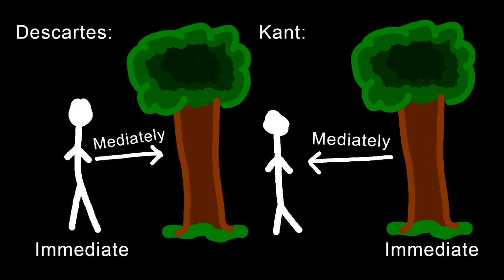A quick note that differs Kant from thinkers, such as rationalists. Kant believes that a priori thoughts are useless unless given external experience to organize into objective experience. Following from this, we find that Descartes thought inner experience is immediate and we experience the external world only mediately, while Kant believed the external experience is immediate and our inner experience is only mediately possible through the experience of actual things. Now that we understand a priori and a posteriori, as well as analytic and synthetic judgments, we may move on.